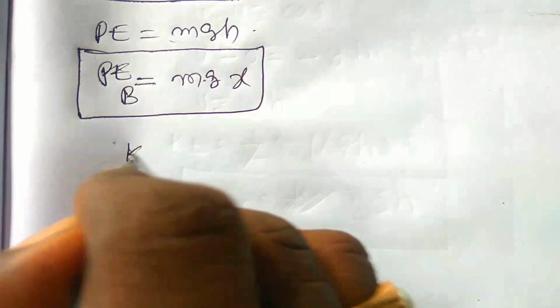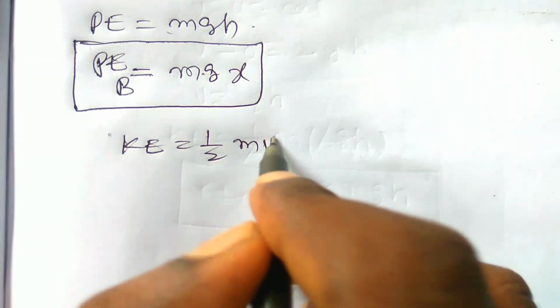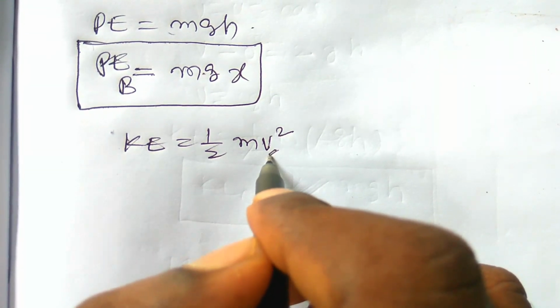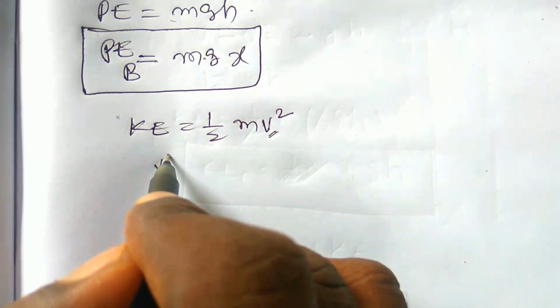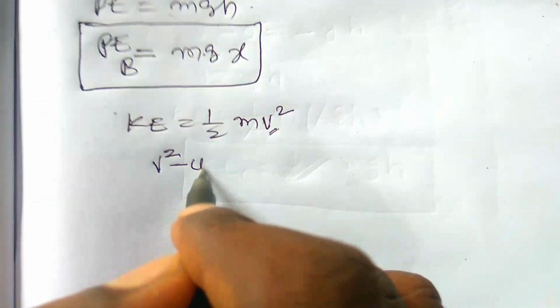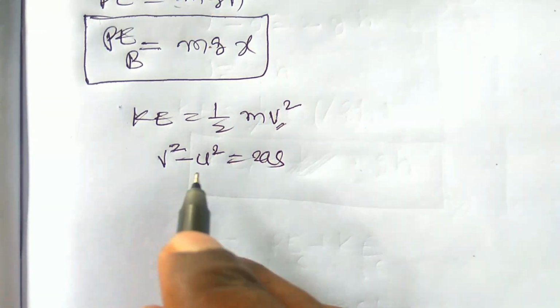Now the kinetic energy is equal to 1 by 2 m v square. We do not know the velocity of the ball at point B, so let us find it using the equation of motion: v square minus u square is equal to 2as.